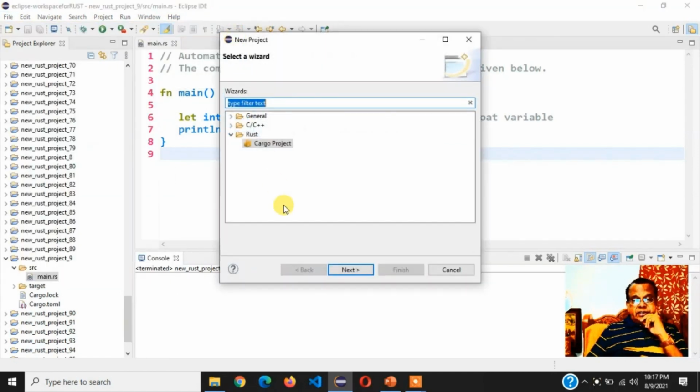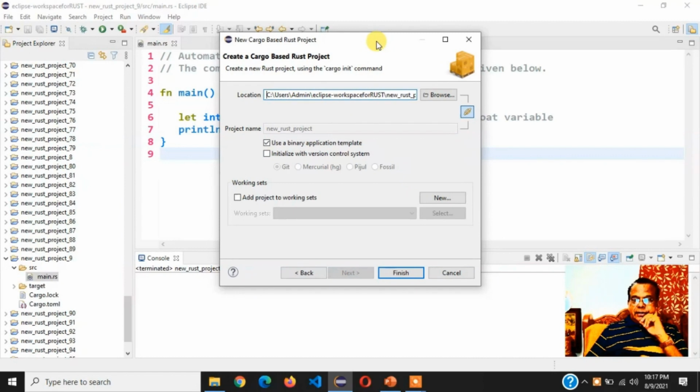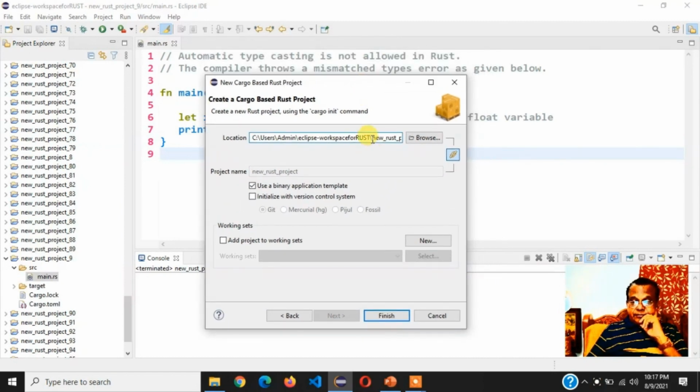This is a must. You don't have to do anything here. This line is absolutely blank. You have this Rust because you are creating a Rust project, a Cargo project. You just double click that, and your project is automatically created.